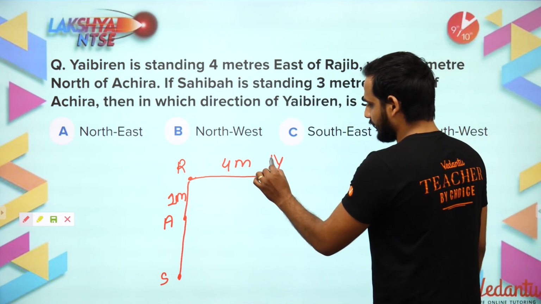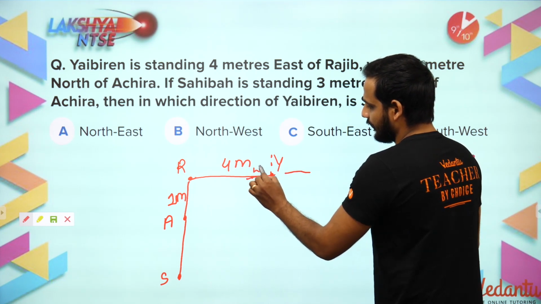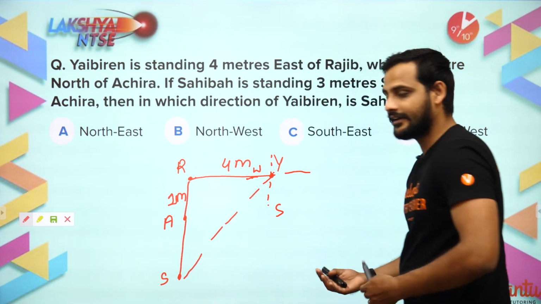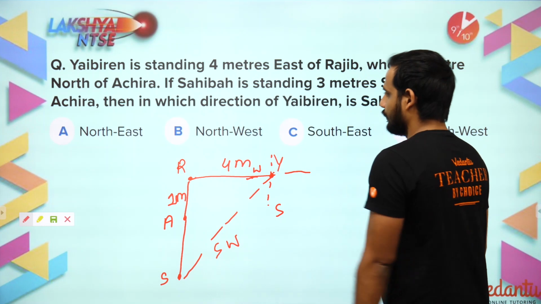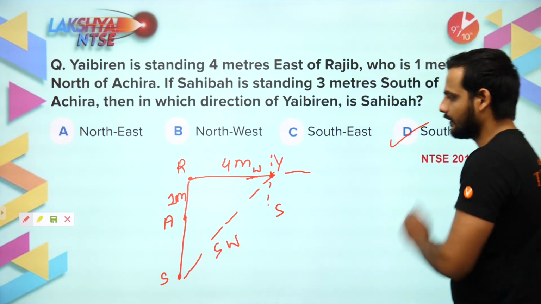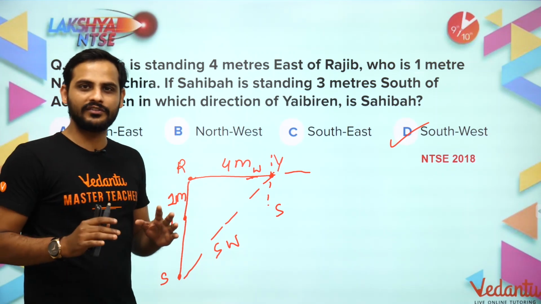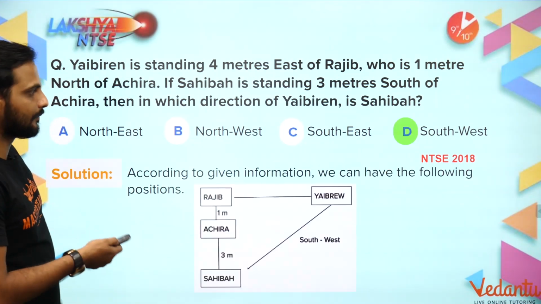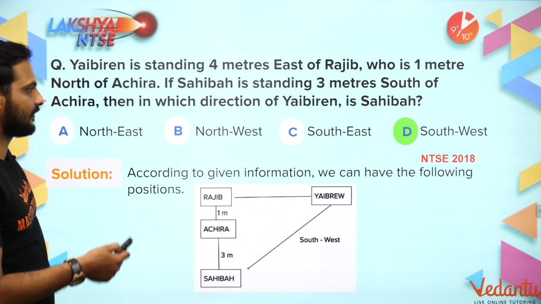So for this part, as you can see here clearly, this is your west, this is your south, and this is the line connecting here. So definitely, sir, this direction is what? Southwest. Where is southwest? Southwest is here. So option D will be the correct answer. So just read the question, what the question is trying to tell you, and you will get your answers. So the correct answer will be southwest. Understood? This is how you have to solve all the questions.